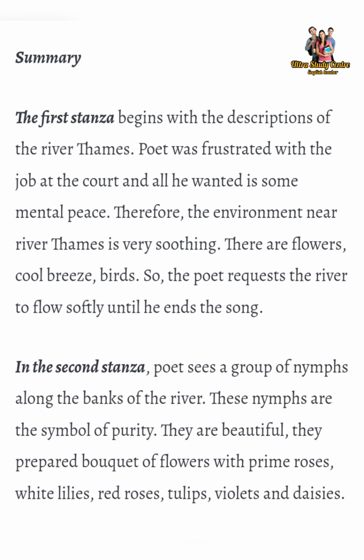In the second stanza, the poet sees a group of nymphs along the banks of the river. These nymphs are the symbol of purity. They are beautiful. They prepared a bouquet of flowers with primroses, white lilies, red roses, tulips, violets and daisies.